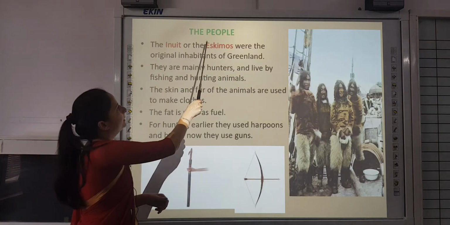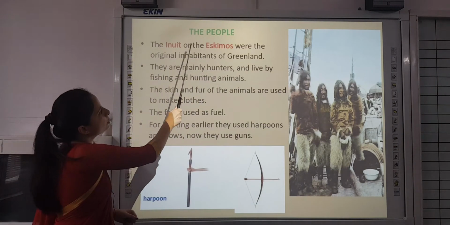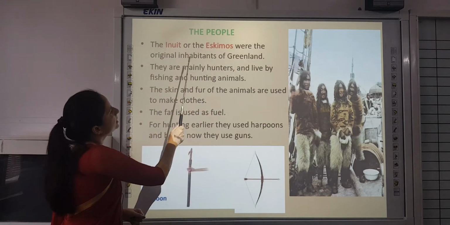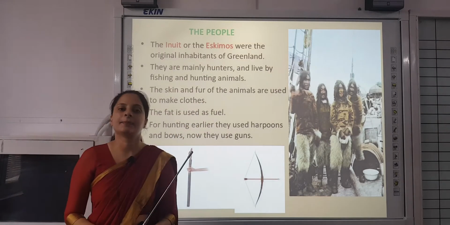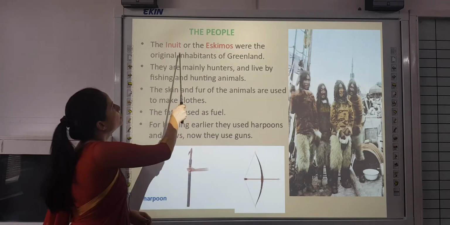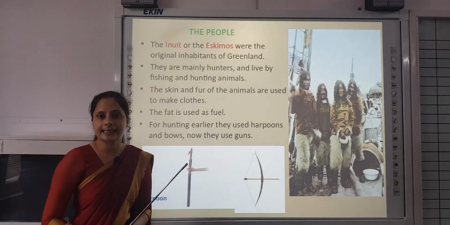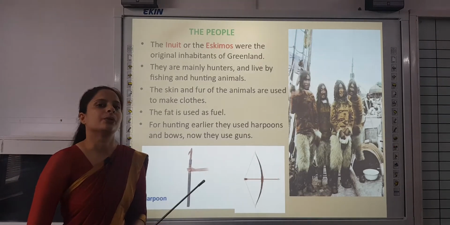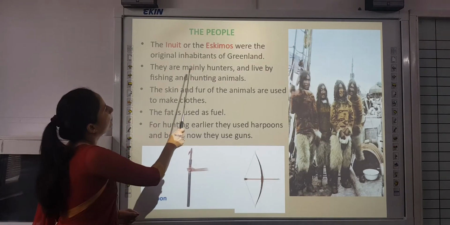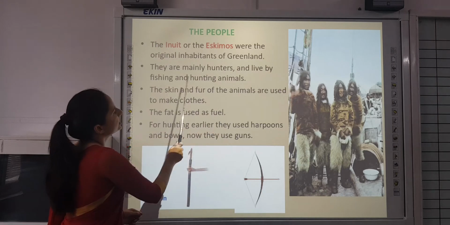Now about the people. The Inuit or the Eskimos were the original inhabitants of Greenland. Inhabitants are the people who are residing in a particular place. They are mainly hunters and live by fishing and hunting animals.